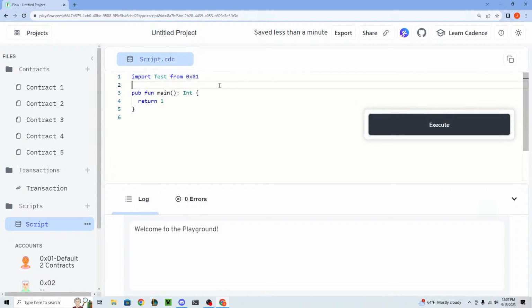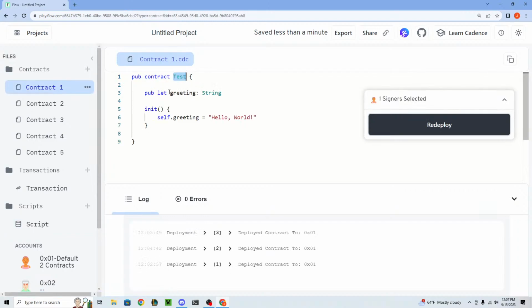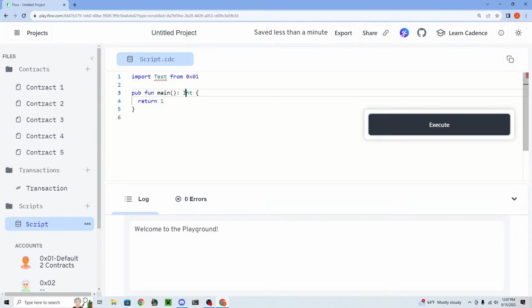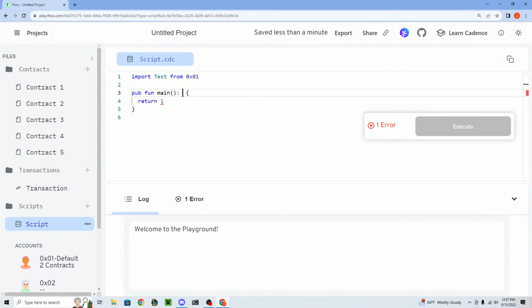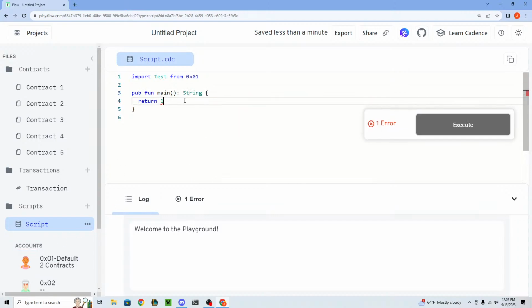And everything works fine. Now, if we want to return the greeting, let's say we want to return this variable. What should we make the return type of this function? Does anyone here know in the chat? String, exactly, right? So we just put a string here and we can return test.greeting.